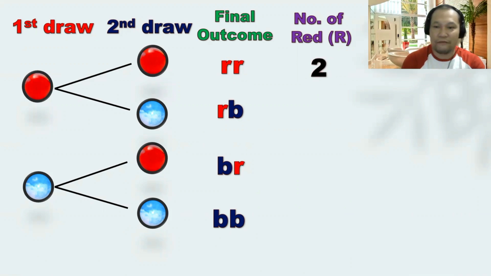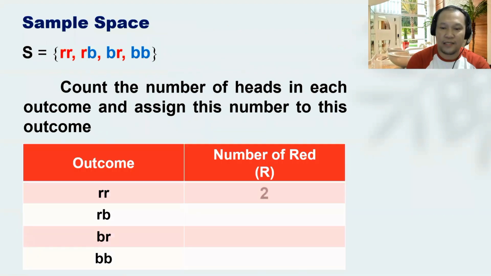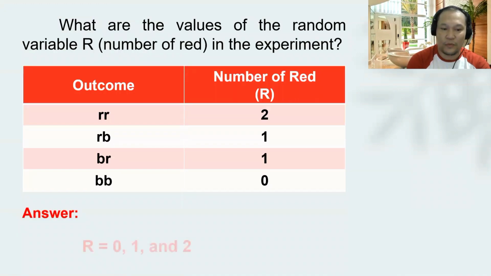Okay? We have two red. Next, one red. Next, another one red. Next, zero. Okay? And from here, we use our sample space, RR, RB, BR, BB, and then our answer will be 2, 1, 1, 0, representing the number of red. And the final answer will be 0, 1, and 2 as the values of the random variable for the number of red.